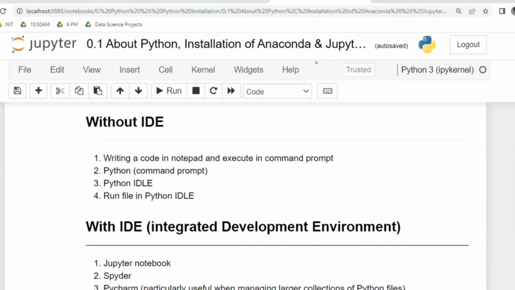Now, first I am going to show you without IDE and with IDE. I am going to take one particular code, print hello, and I will get the output hello. This is the code and this is the answer. I will take the same code in multiple ways and show you different options, and whichever option you feel comfortable with, select that one.